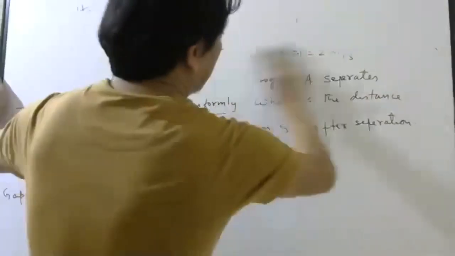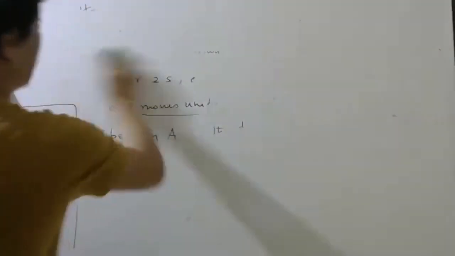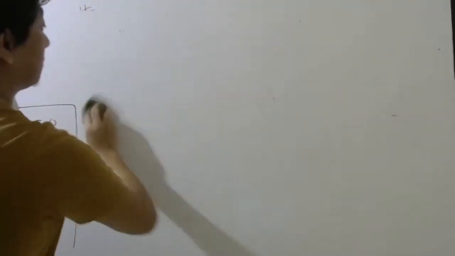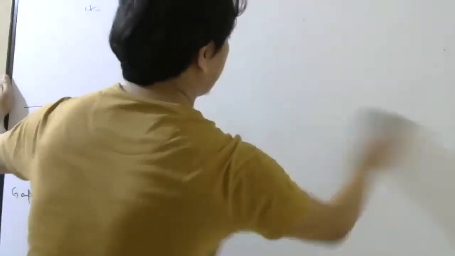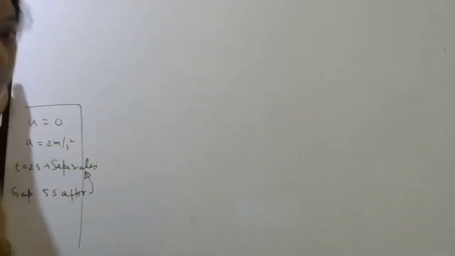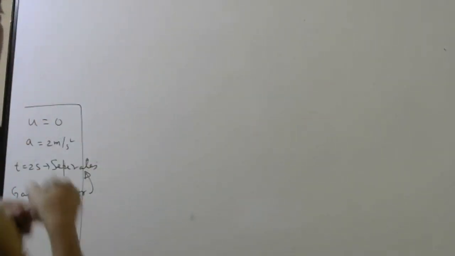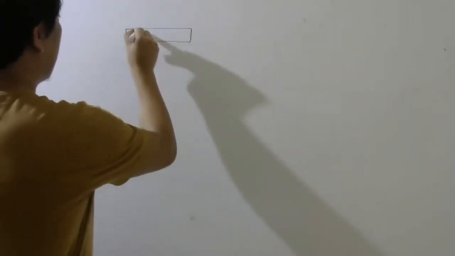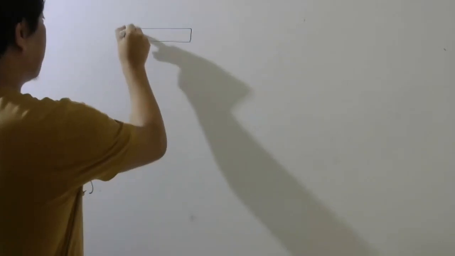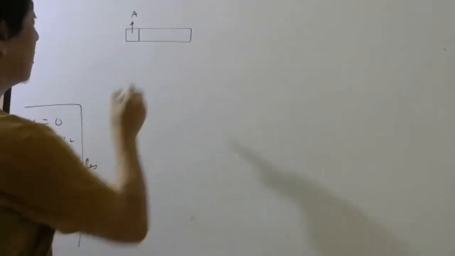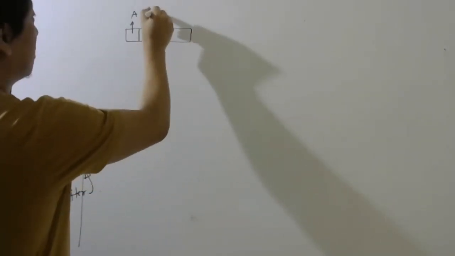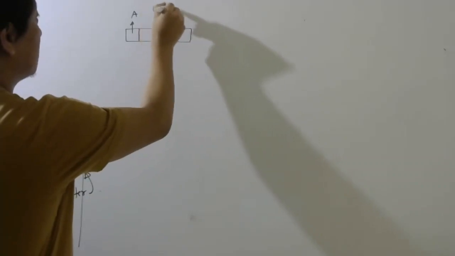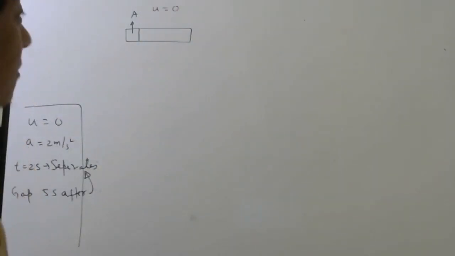Again, as I told, what will help you? Diagrams will help you. So look carefully. So this is my train, and this is one of the bogie, let's say it. Right now, at the start, initial velocity was 0 when they started.